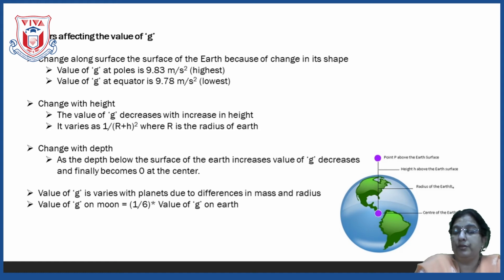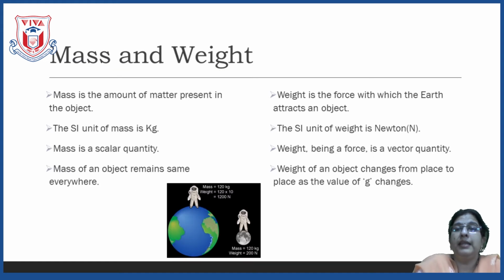So, we are going to see now the next topic, that is what is mass and weight. This is a very common distinction from the exam point of view, between mass and weight, and this can be asked for 2 or 3 marks. So, what do you mean by mass?